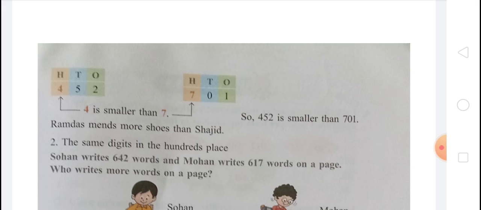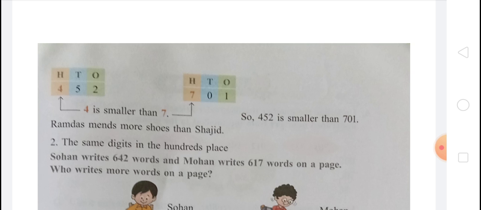That means in 452 and 701, in 452 the 100 place is 4, and in 701 the 100 place is 7. So 4 is smaller than 7. So 452 is smaller than 701. So Ramdas has more shoes than Sajid. Hence Ramdas has more shoes than Sajid.